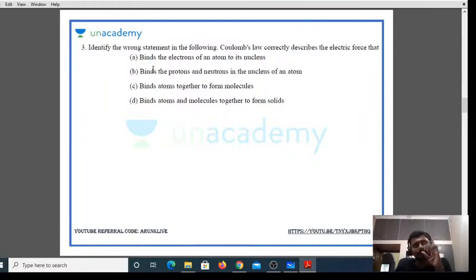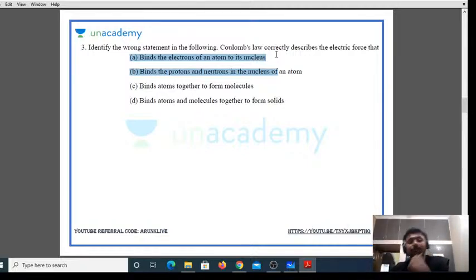Yes. What force binds the electrons to its atom? So electrons to its nucleus. Yes. Positive protons will always try to attract negative electrons. That is nothing but a centripetal force. That centripetal force is acted due to what? Electrostatic force. So option A is correct. So electrostatic force binds the electrons in the atom to the nucleus.